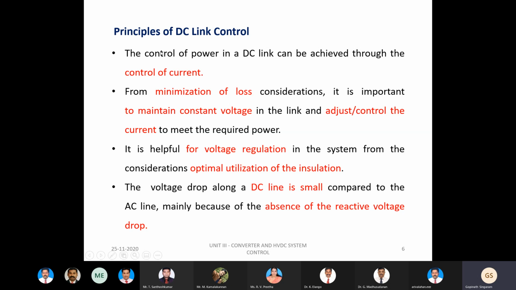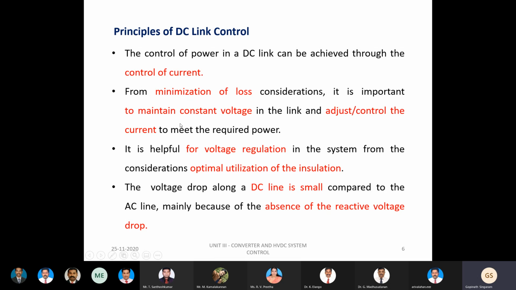The first point is that control of power in a DC link can be achieved through control of current, which we discussed in the basic means of control. From the standpoint of minimizing loss, we have to maintain a constant voltage in the link, which can be achieved by adjusting the current so that we can meet the required power.